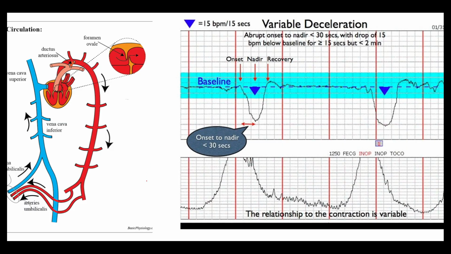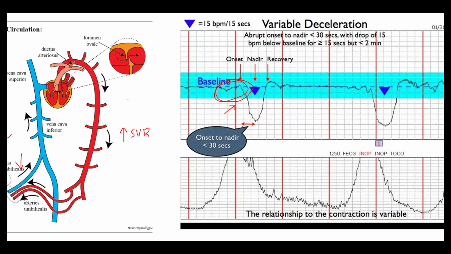So basically, you have cord compression, and this decreases venous return. So venous return goes down. As a result, there is a reflex tachycardia. And you can see this at the beginning of the variable decel as this slight tachycardic response. When the compression progresses, you have occlusion of the umbilical arteries, which increases the SVR. So the systemic vascular resistance goes up. And as a result, you get a bit of a Cushing reflex.